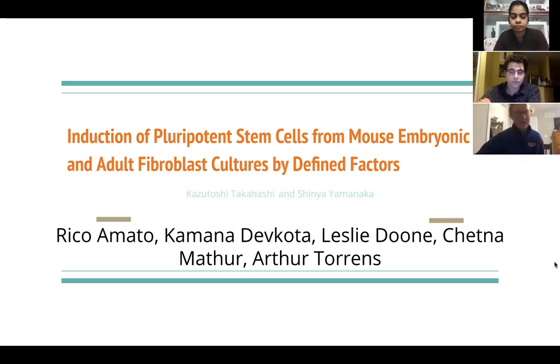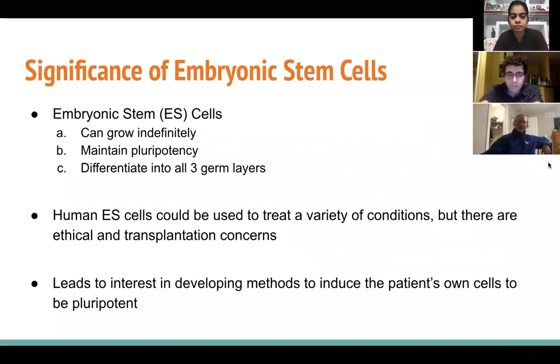We looked at the paper entitled Induction of Pluripotent Stem Cells from Mouse Embryonic and Adult Fibroblast Cultures by Defined Factors. The background and significance of this paper centers around embryonic stem cells. Embryonic stem cells come from the inner cell masses of mammalian blastocysts and are able to continue to grow and grow while maintaining pluripotency and the ability to differentiate into all three germ layers.